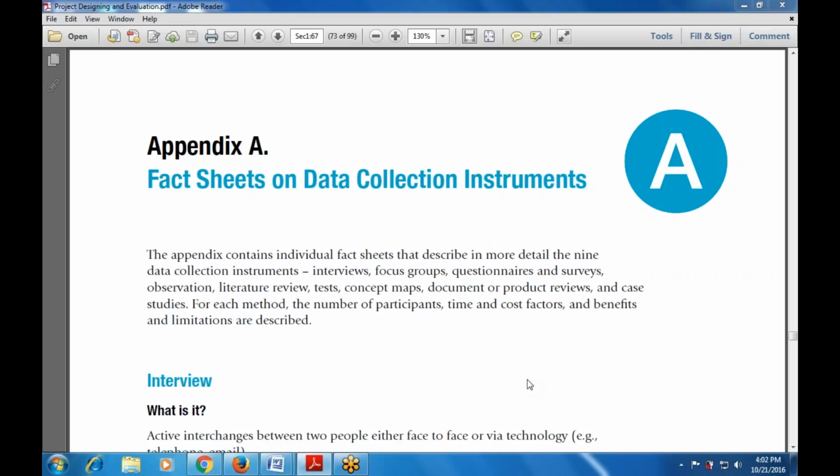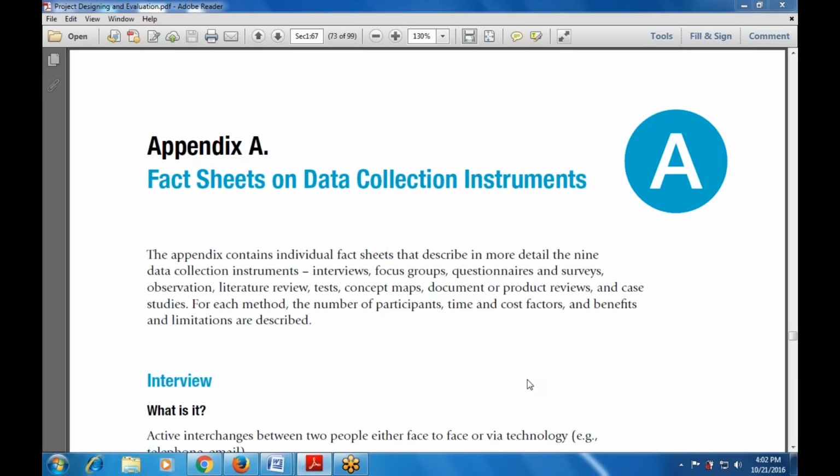Yes, in the last class, we started with appendices. What is an appendix used for? We started with Appendix A, that is a fact sheet on the data collection instruments, describing in more detail what the various data collection instruments are. They may include interviews, focus groups, questionnaires, surveys, observation, literature review, tests, concept maps, documents, product review, or the case study.